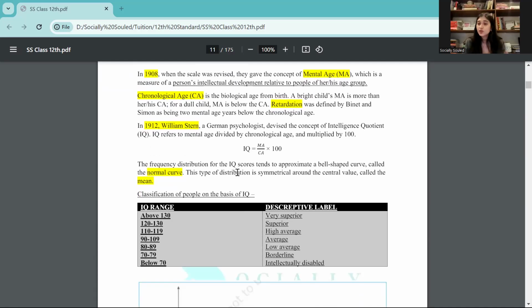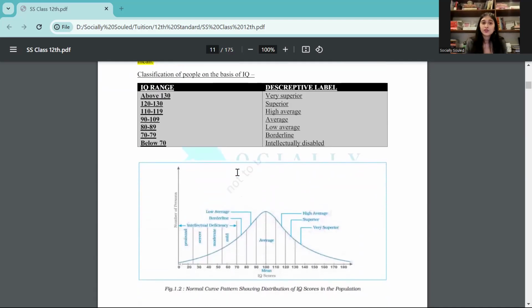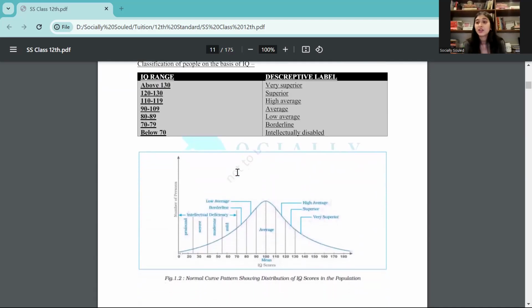Number 4 is who is William Stern and what is the mathematical calculation that they gave for you to calculate the intelligence quotient, right? Then this here, the one that you can see on the screen, is extremely, again, very important. I know I'm saying everything is important, but I'm just breaking it down in terms of MCQ, how you need to look at the questions, right?